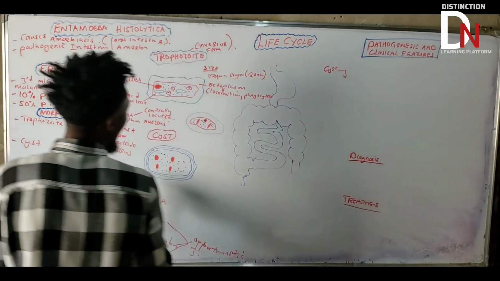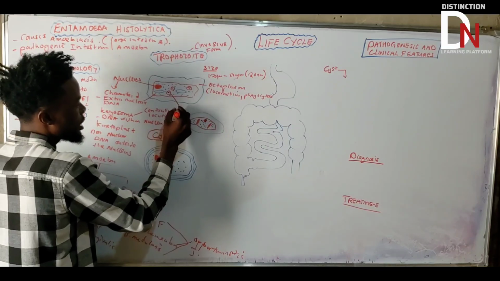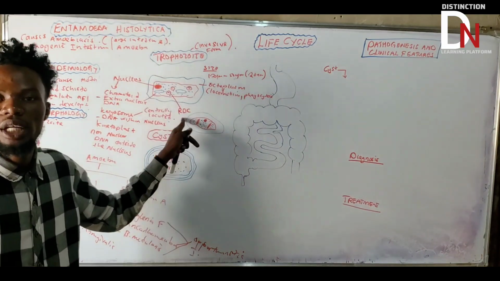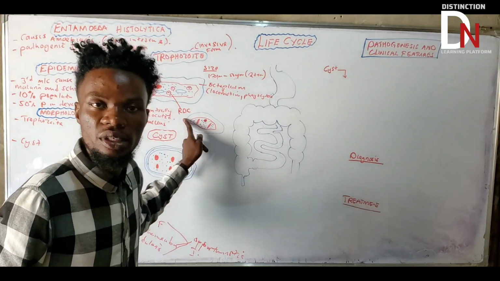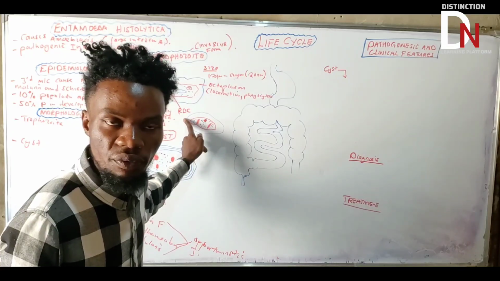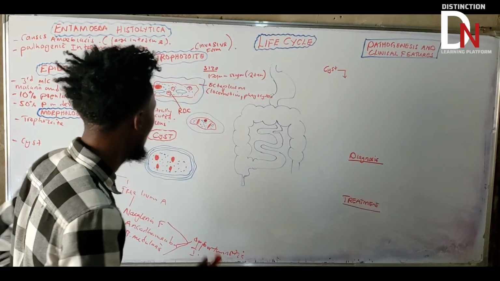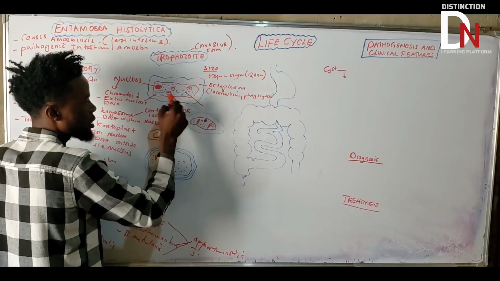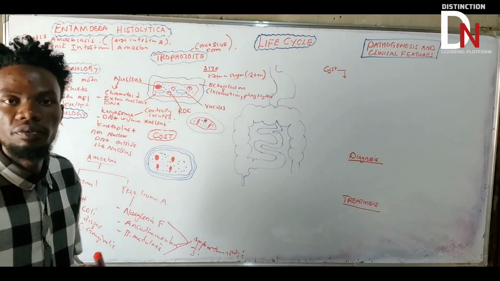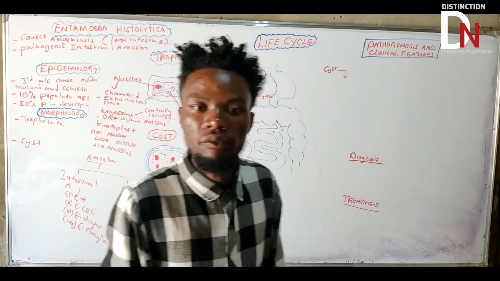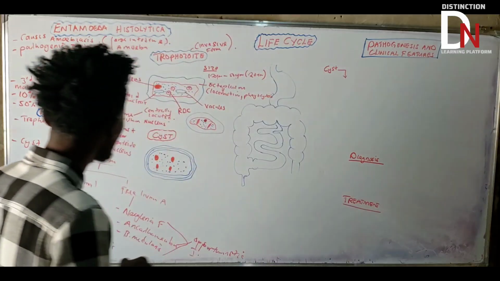Apart from this, there is also another thing that you need to understand. This one is the red blood cell, which is one of the important features. These trophozoites are able to engulf, or phagocytose, red blood cells. And what did I say about this red blood cell? If you find them in the trophozoite, it is a diagnostic feature of Entamoeba histolytica. What do you think these are? They also contain vacuoles. Sometimes they say glycogen vacuoles, because you can find glycogen within those vacuoles. Very, very important.